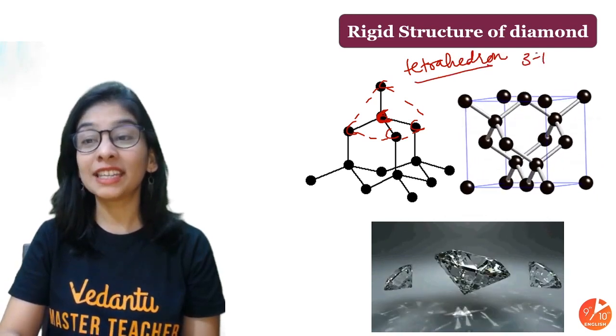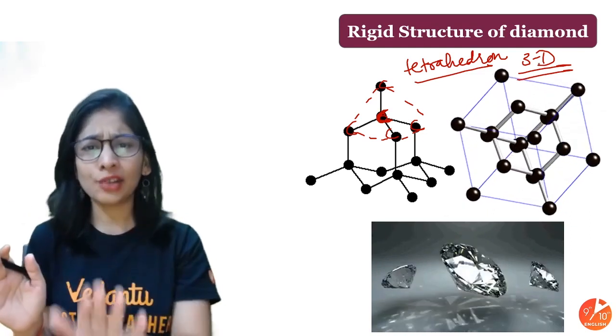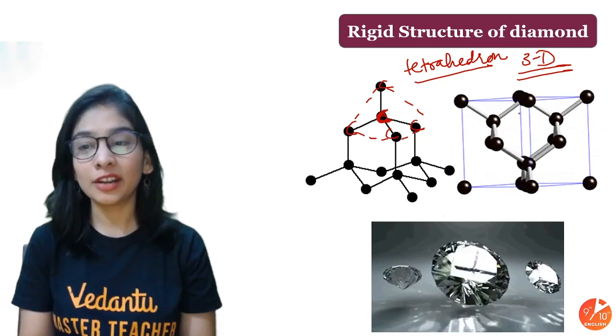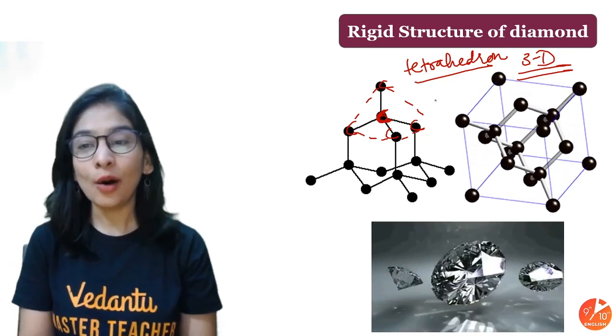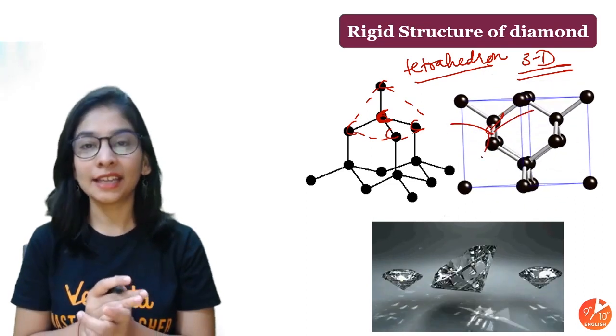A tetrahedron is always a three-dimensional structure, not something I can properly draw on a plane of paper. Look at this structure, it is three-dimensional, and you can see how one carbon attaches to 4 other carbons.